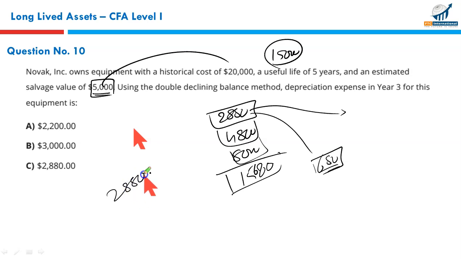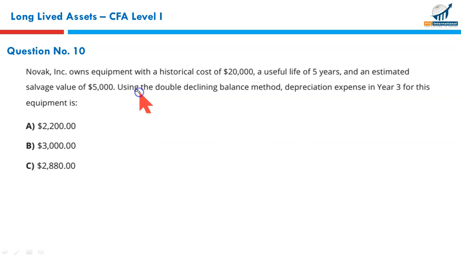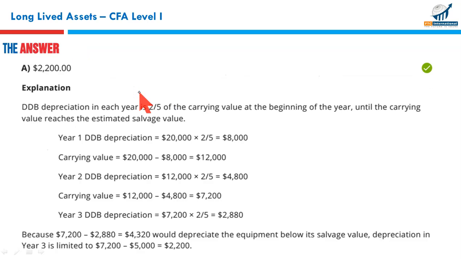So 2,880 less 680 means the depreciation in the third year should be 2,200, so that we are left with exactly $5,000, the salvage value of the asset at the end of the third year. That makes A the correct option. That was a twist that must be remembered. A it is.